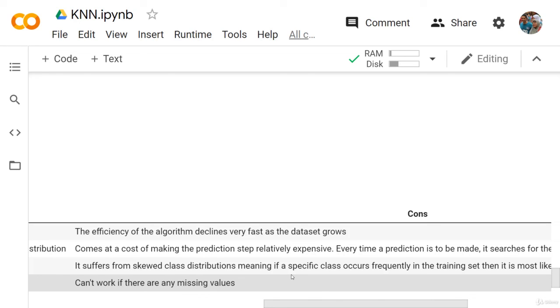So this is basically the pros and the cons of KNN. In the next lesson, we will start working on the KNN project. So let's go.